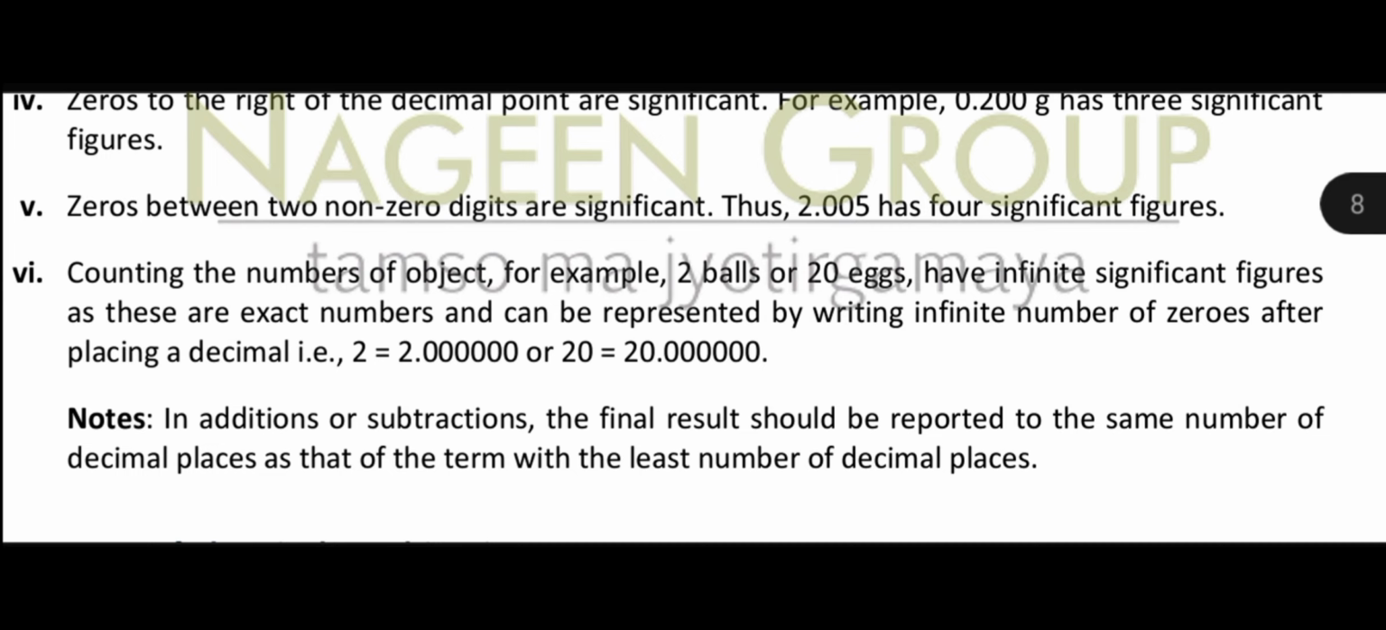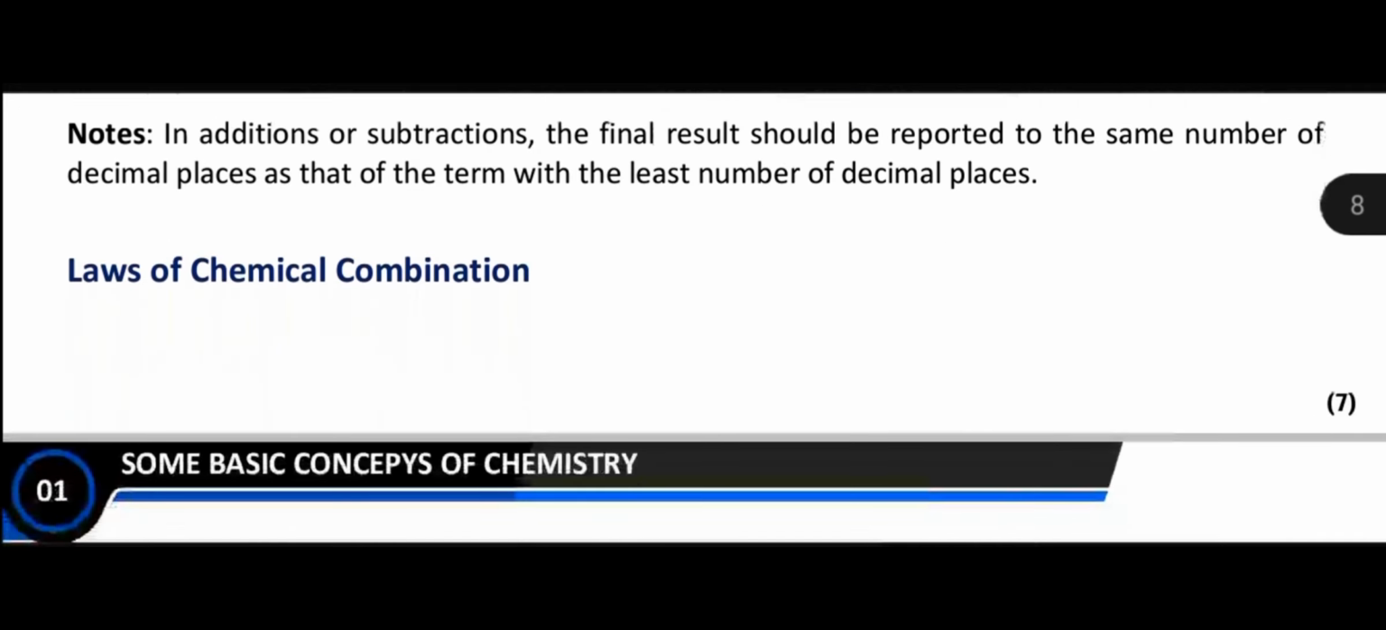Now next is counting the number of objects. When you count numbers, for example 26 balls or 20 eggs, they have infinite significant figures, clear, and can be represented by writing an infinite number of zeros after placing a decimal. After a decimal point you can put any number of zeros, like 20 you can write as 20.00000, clear. So these are the significant figures.